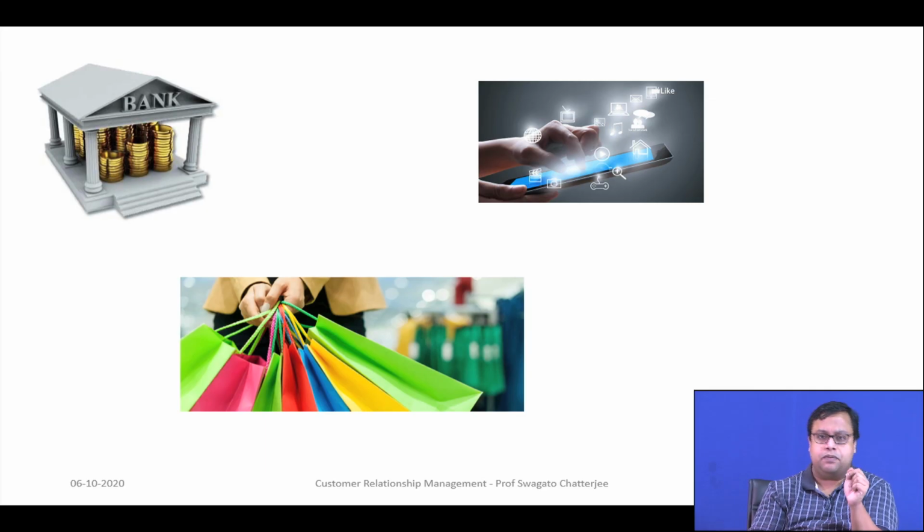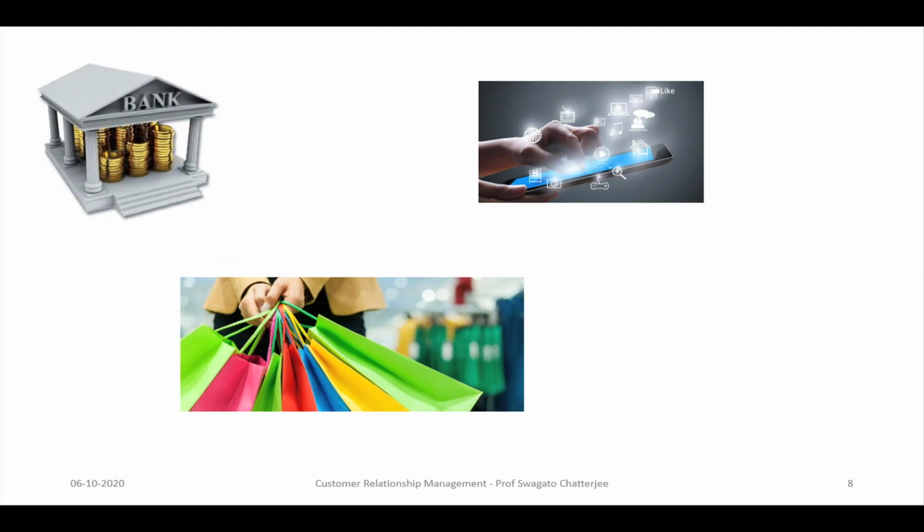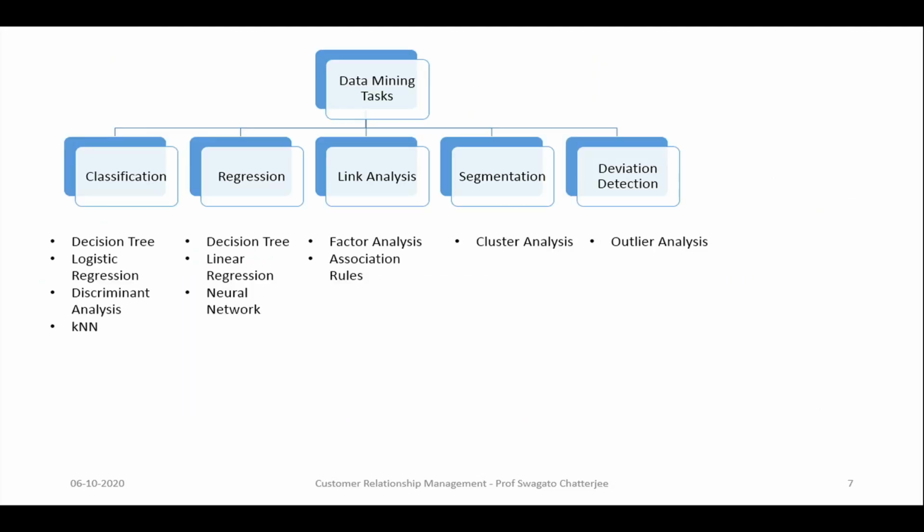I will stop here probably, not stop, I will ask you that this is an exercise that I am giving to you guys. You should stop the video here, go to the forum and write down that for bank, let us say I have told you 5 kinds of analysis just now.